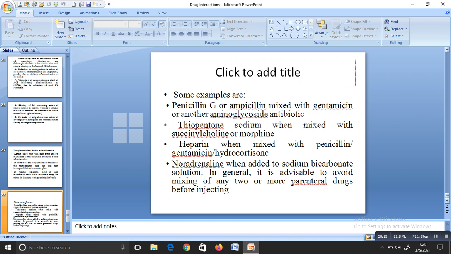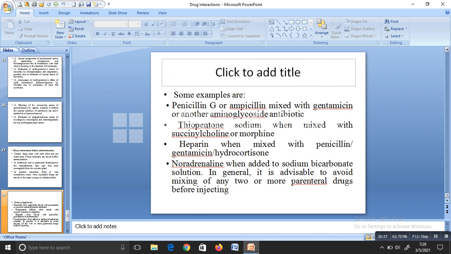We are supposed to know the common drug interactions. Also, drug interaction checking software is available, and you should check whether the prescription contains any incompatible drugs and how you can prevent the drug interaction. This is the duty of the clinical pharmacist, and you should do that. So you should be very thorough with drug interactions.